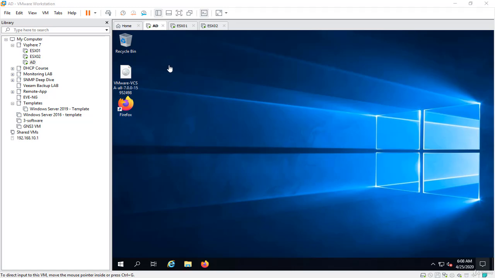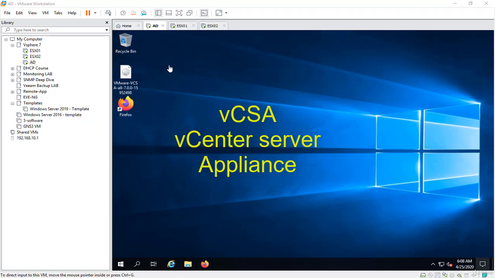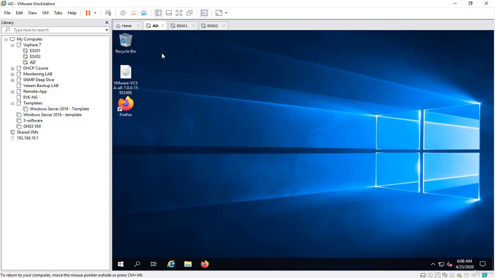So now is the time to deploy our VCSA, or VMware vCenter appliance, from our Active Directory. So you have to power on your Active Directory and ESXi 01, which is where we are going to deploy our vCenter server. Later on we're going to add the ESXi to the vCenter server. So these two virtual machines should power on.